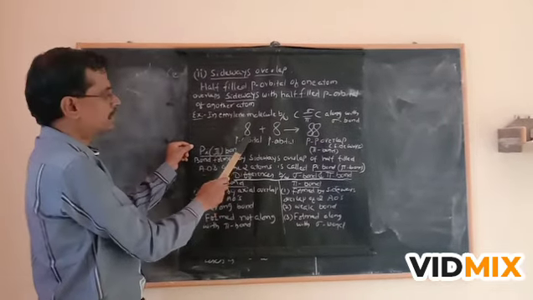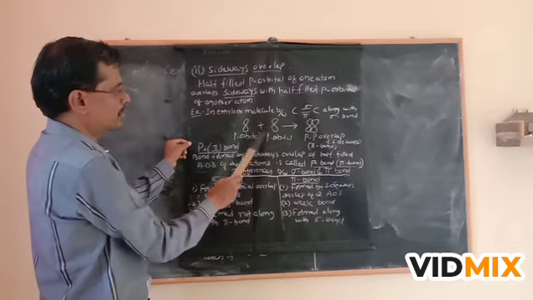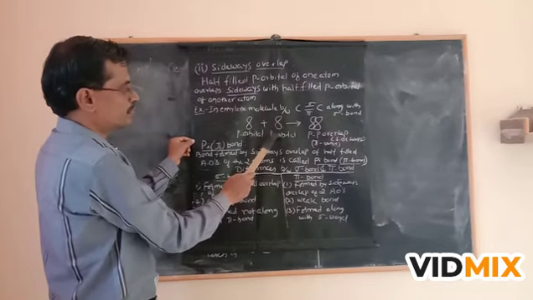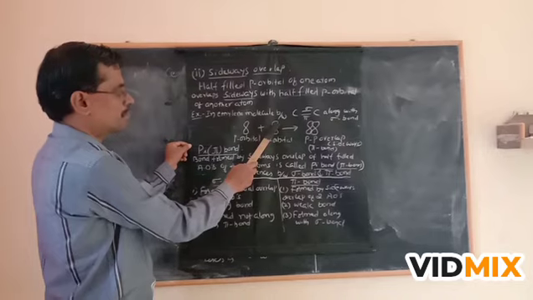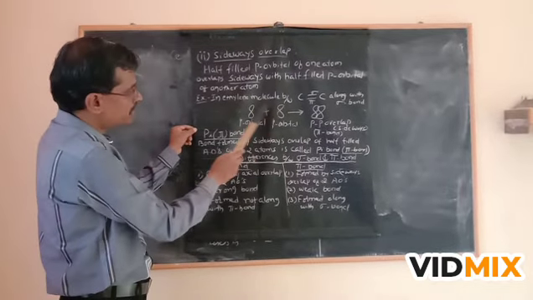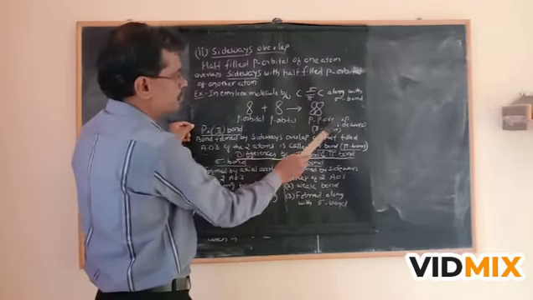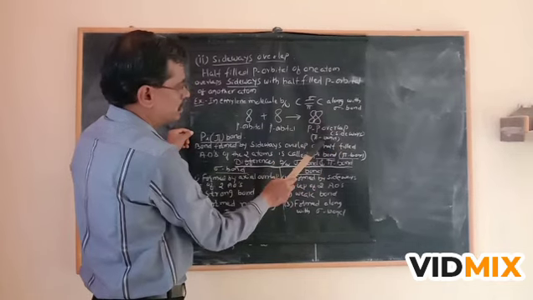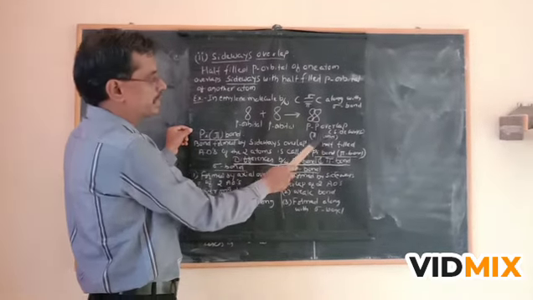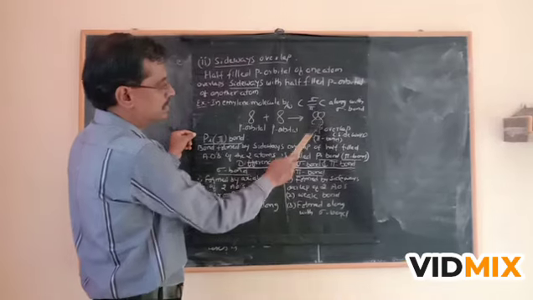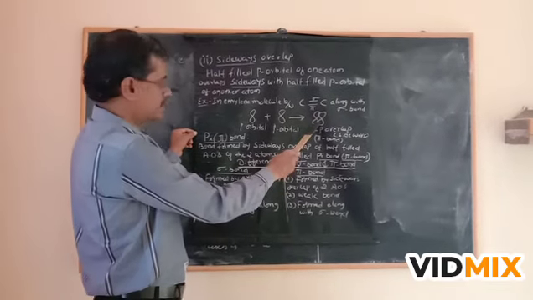You will see that here a p orbital, dumbbell shape, overlaps with another p orbital, again dumbbell shape. It is not along the axis. There is a sideways overlapping here. So this p-p overlaps sideways like this, forming a pi bond. This is weak because the extent of overlap is less.